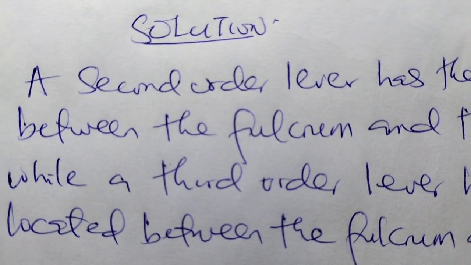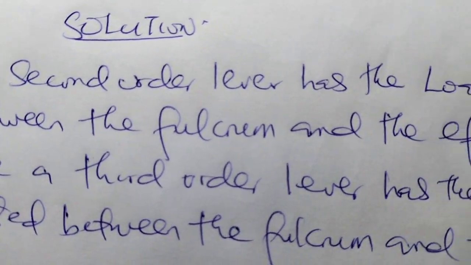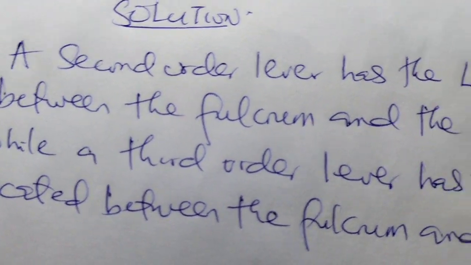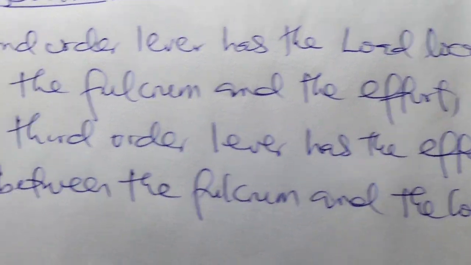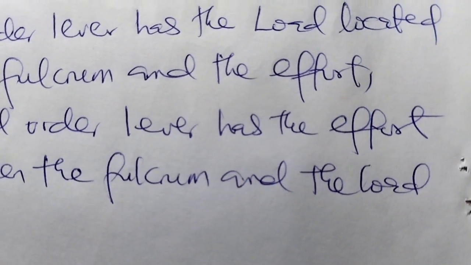Solution: a second order lever has the load located between the fulcrum and the effort, while a third order lever has the effort located between the fulcrum and the load.